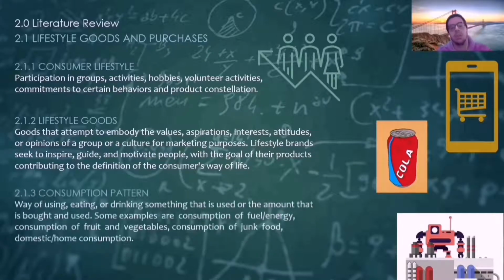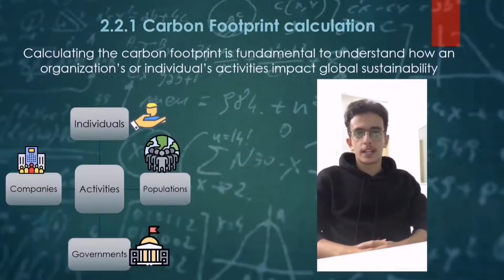What is a consumption pattern? Consumption pattern is a way of using, eating, or drinking something that's used, or the amount that's bought and used. Some examples are consumption of fuel, energy, consumption of fruit and vegetables, consumption of junk food, and domestic and home consumption. Carbon footprint calculation. Calculating the carbon footprint is fundamental to understand how an organization's or individual's activities impact global sustainability.